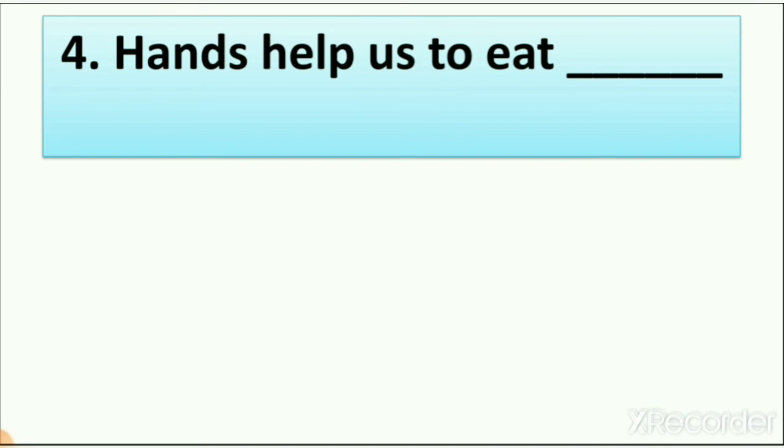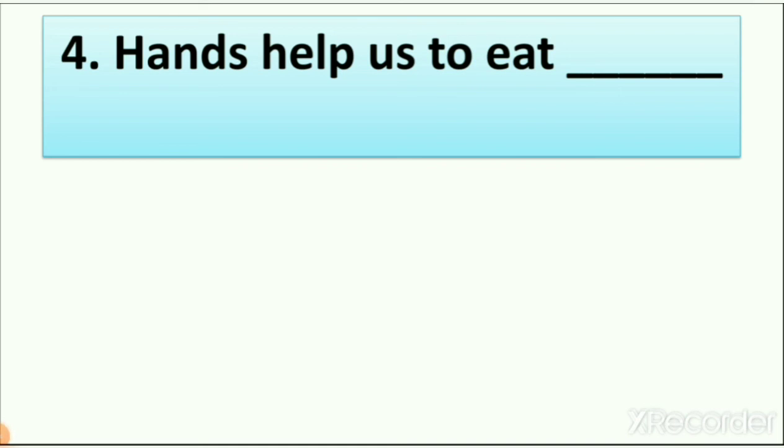So hands help us to eat, right? Hands help us in different ways: to carry things, to write, to run vehicles, cars, cycling, in many ways, right? But when we are eating food, we are using our hand.